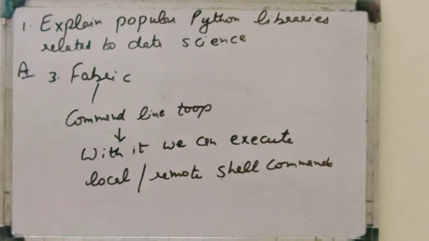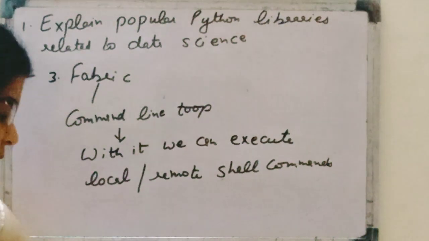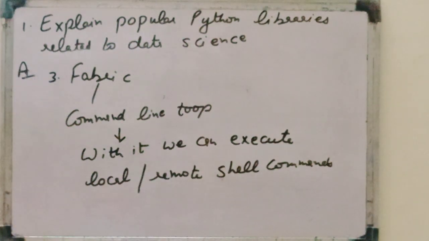Fabric is a command line tool basically used for executing local as well as remote shell commands, or you can say for upload or download files also.